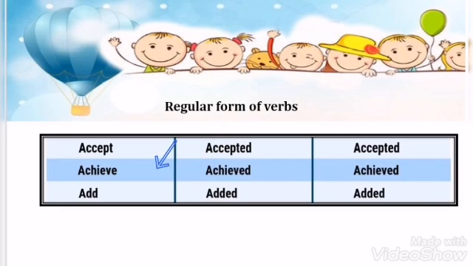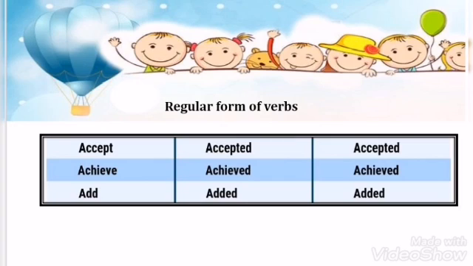Now look at third example, add. Second form of verb of add is added and the third is again added. So again ed is added to make the first form into the second form. This is known as regular forms of verb. As you can notice, the spelling of first form of verb remained same. There were no changes in them, just some additional spellings were added and the form of verb totally changed. It just completely changed.